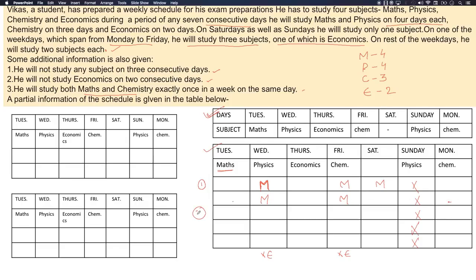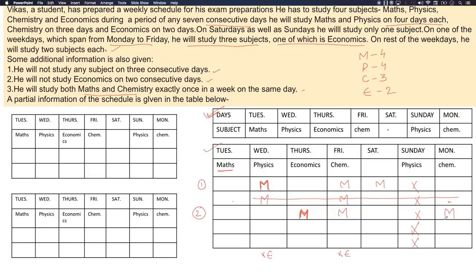Let's look for another possibility, fixing maths on Thursday. So this is completely struck down, because we don't have any such possibility. Let's fix maths on Thursday. If maths is fixed on Thursday, can maths be given on Friday? Yes, maths can be given on Friday. And can maths be given on Saturday? No, maths cannot be given on Saturday, because 3 consecutive days maths would be there. So not possible. Then can maths be given on Monday? Yes, maths can be given on Monday. So we have this possibility.